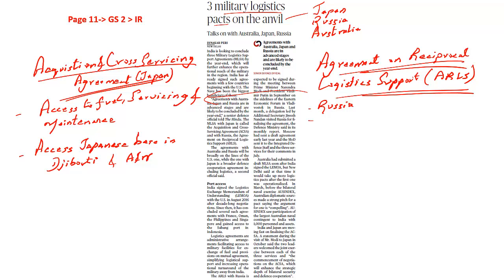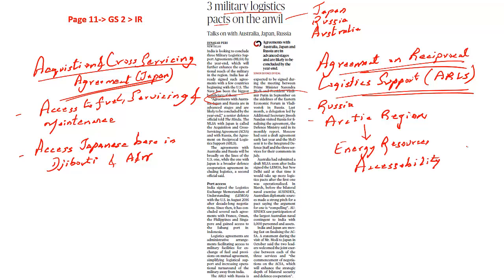The major part of this agreement is that it gives India access to some of the Russian facilities across the Arctic region. In fact, when India gets access to the ports in the Arctic region, Russia has also assured that India would be able to get access to the energy resources in this particular region of the Arctic. So what this agreement will also give rise to is the growing evidence of the India-Russia relationship.